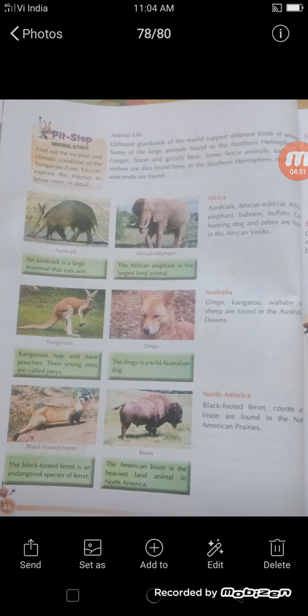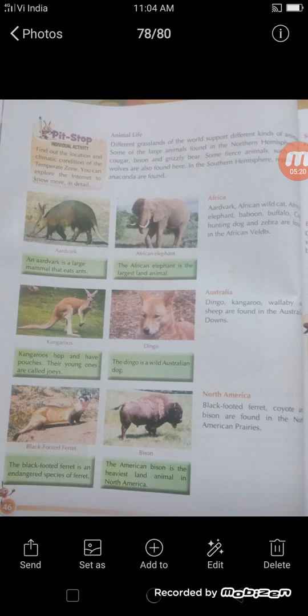In the southern hemisphere, reptiles like anacondas are found. See children, pictures of all the animals found in the different grasslands are given. In Africa, the African wildcat, African elephant, baboons, buffalo, Cape hunting dogs and zebras are found in the African velds. In Australia, dingo, kangaroo, wallaby and sheep are found in the Australian downs.